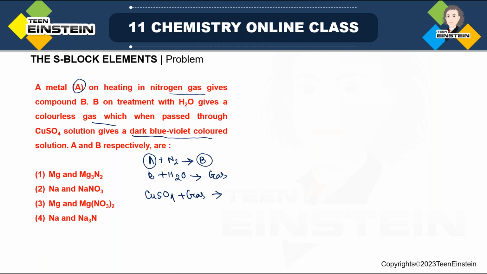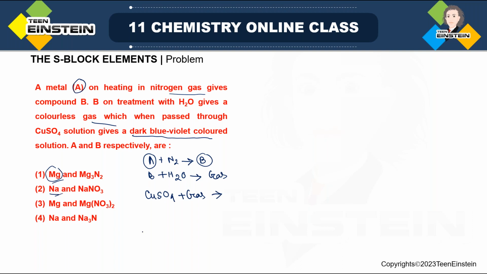That is, we have to find the metal and the compound we get when the metal reacts with nitrogen. If we look at the options, we have either magnesium or sodium as the metal. If we heat magnesium in the presence of nitrogen, there is formation of Mg3N2. But there is no such direct reaction between sodium and nitrogen.